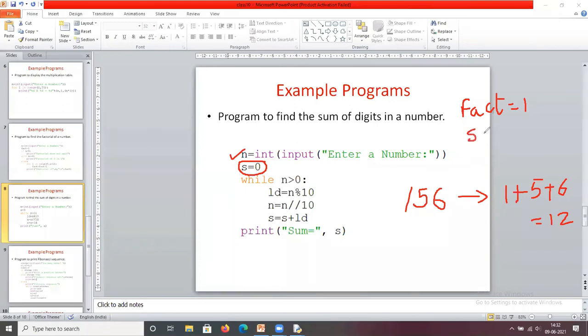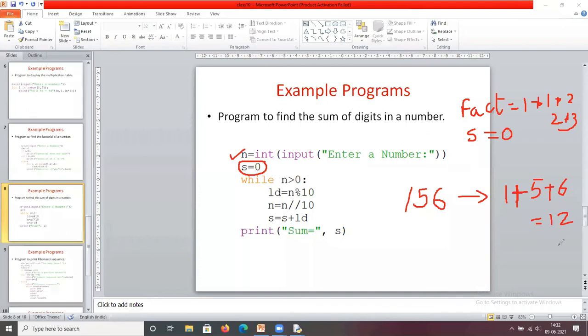Here I initialize s equals to 0. Why? In the previous program you are doing multiplication: 1 into 1, next iteration 1 into 2, next iteration 2 into 3, like that. But here you are going to perform an addition operation, so we initialize s with 0.